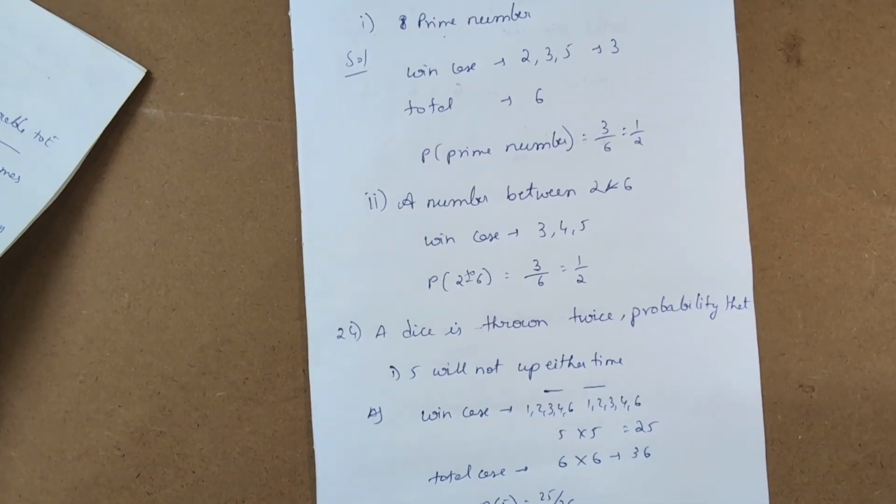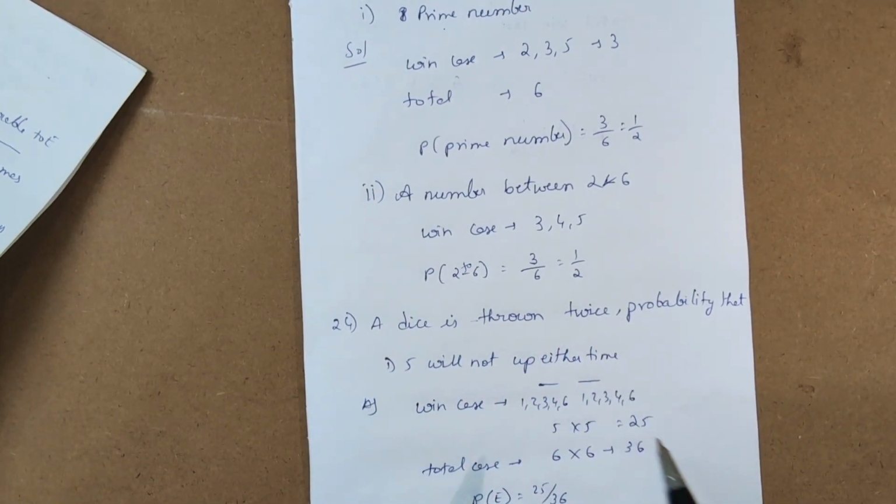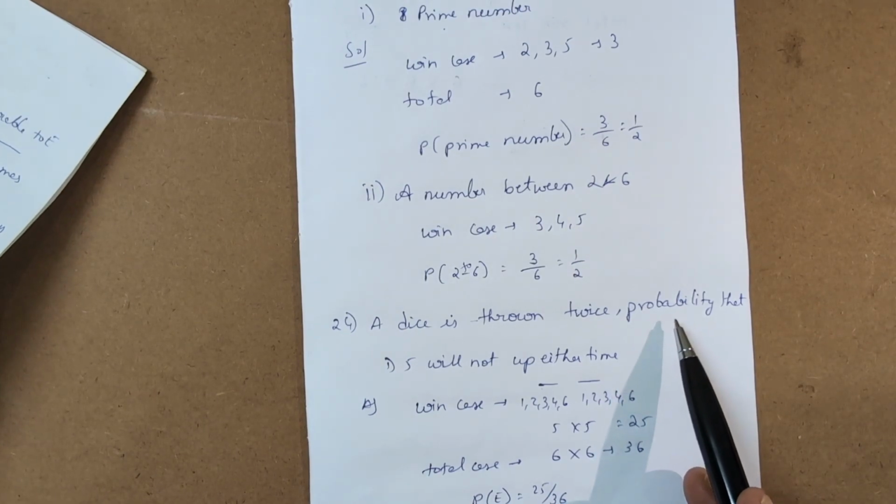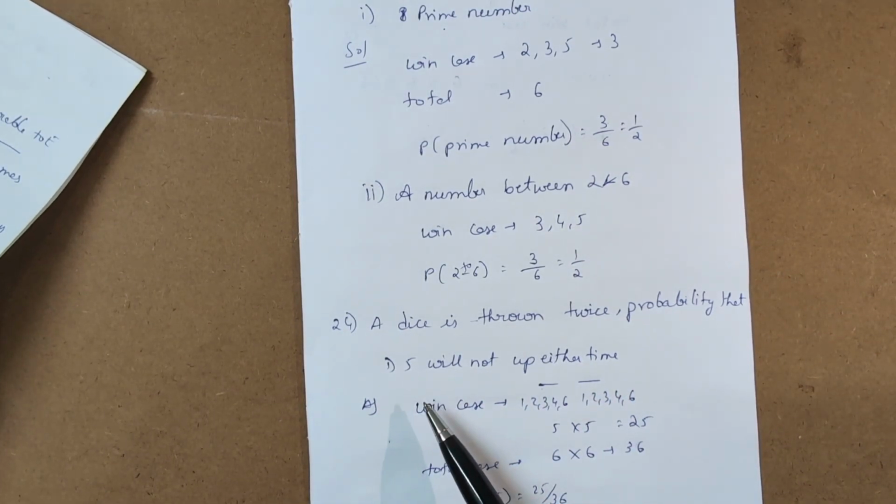Let's say another dice question. A dice is thrown twice, so we have 2 dice here. Find the probability of 5 not appearing either time, so they don't want 5 in both the dice. So let's see,